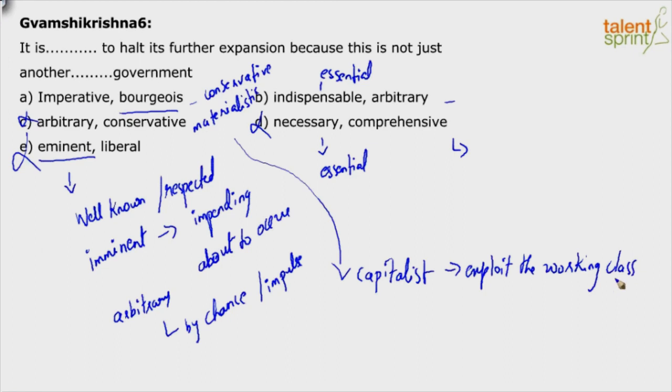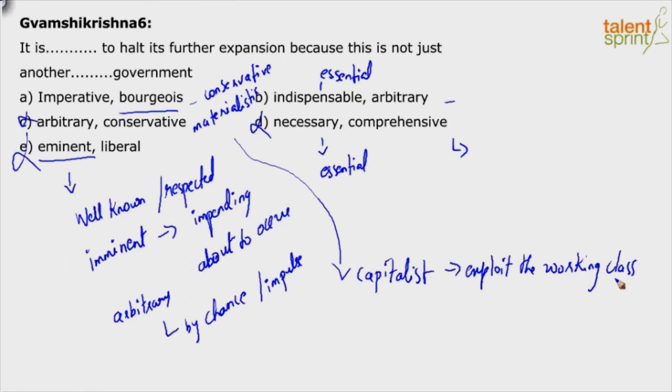So having understood the context, right? Oh, wonderful. Bourgeois, is it? Okay. So there we go. It's pronounced as that. So it is imperative to halt its further expansion because this is not just another capitalist government exploiting the working class, right?